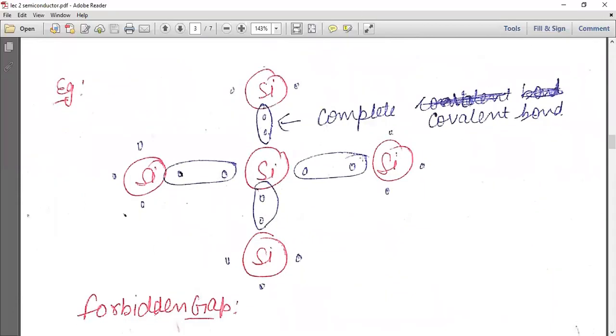Suppose this is the example of an intrinsic semiconductor. We are considering silicon. We know that the silicon atomic number is 14, so it has 4 electrons in its outermost shell. We are showing here there are 4 electrons, and all these 4 electrons make bonds with the electrons of other silicon atoms. So there is a balanced number of covalent bonds. There are no free holes or free electrons in the circuit. So this is known as a complete covalent bond. If this type of structure is given to you, that means it is an intrinsic semiconductor.